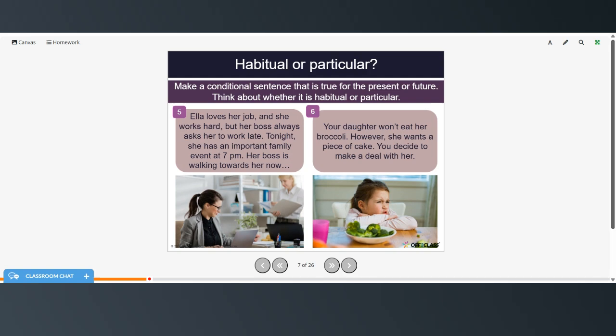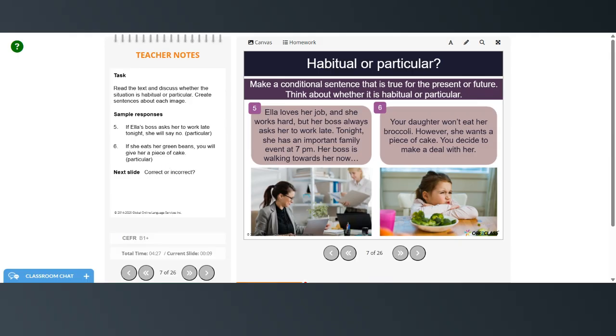Here is another pair you can work on. If Ella's boss asks her to work late tonight, she will say no. If she eats green beans, you will give her a piece of cake.